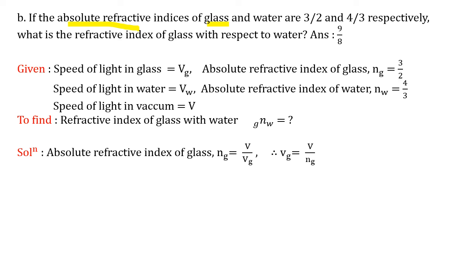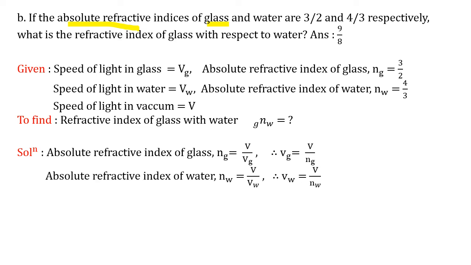Now why we want Vg, that we'll see afterwards. Clear? Next, absolute refractive index of water, Nw, is again the same: speed in vacuum upon speed in water, therefore V upon Vw. Therefore Vw is equal to V upon Nw.